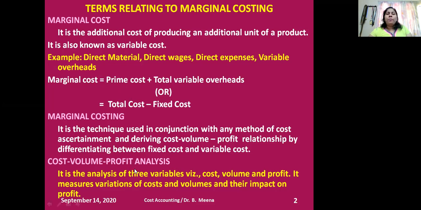What is cost volume profit analysis? It's an analysis of three variables. What are the three variables? The concept itself you could have understood. Cost, volume, which here represents sales or production, and profit. We analyze these three variables of each company in order to plan for the future what the cost, sales and profit could be in the near future. So it measures the variations of cost and volume and their impact on profit.